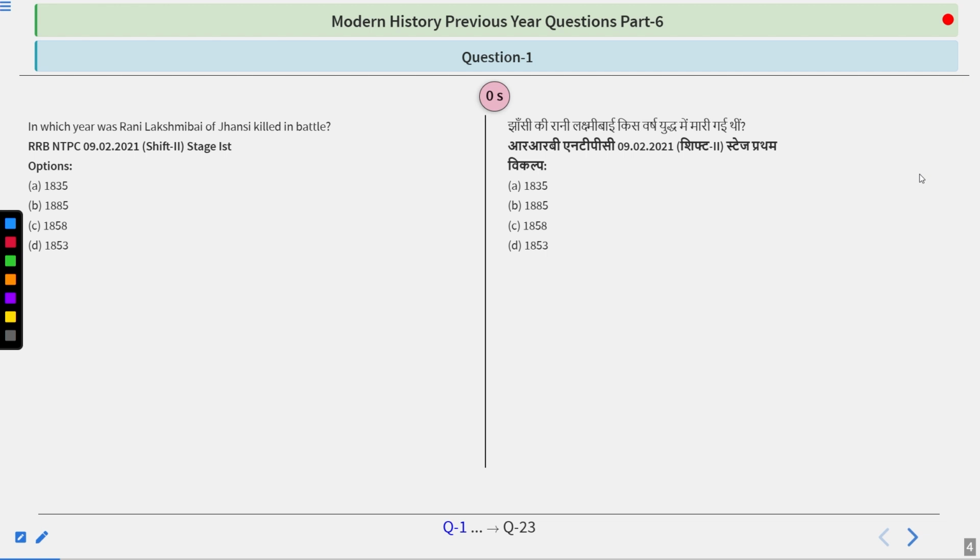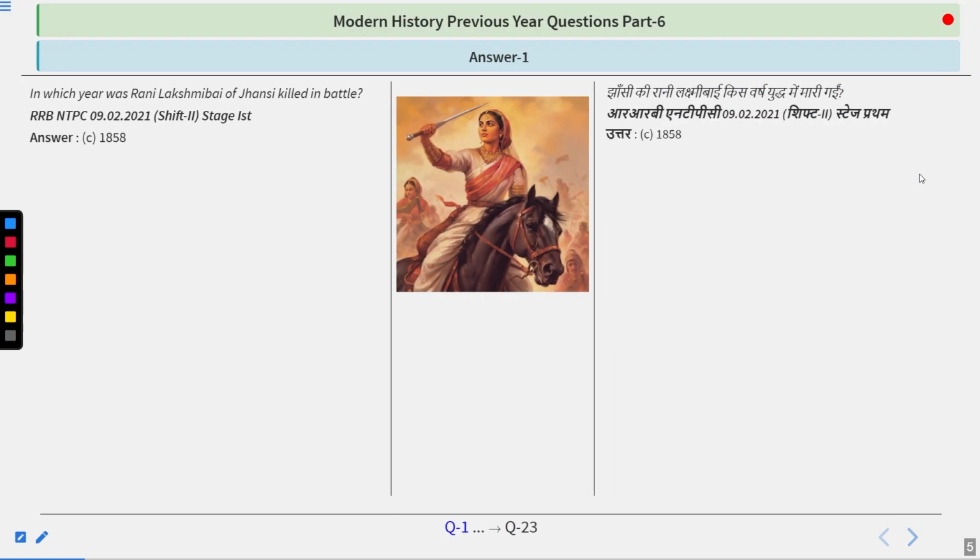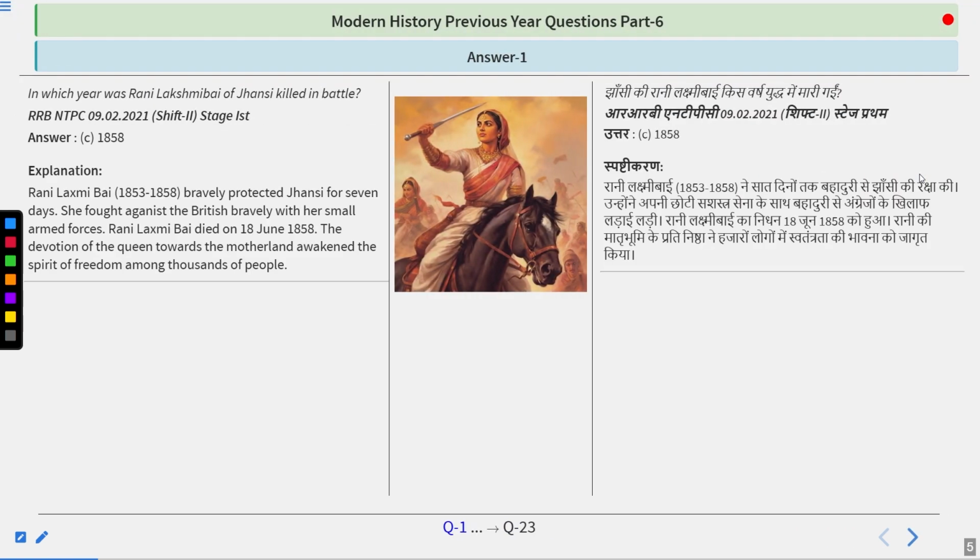And I guess you have figured it out, because the answer to this question is 1858. Rani Lakshmibai, from 1853 to 1858, bravely protected Jhansi for 7 days. She fought against the British bravely with her small armed forces. Rani Lakshmibai died on 18 June 1858. The devotion of the Queen towards the motherland awakened the spirit of freedom among thousands of people.